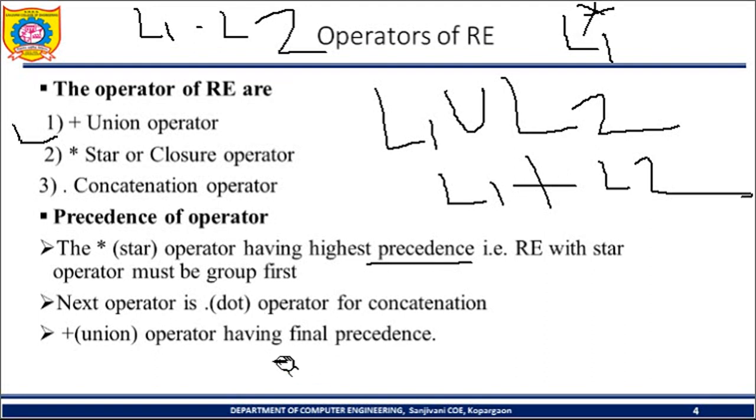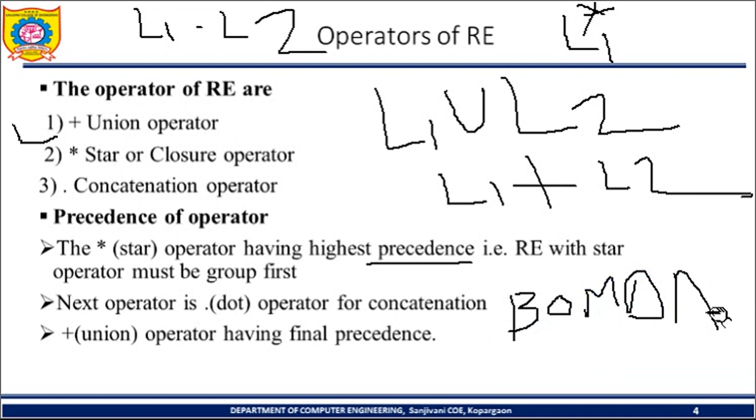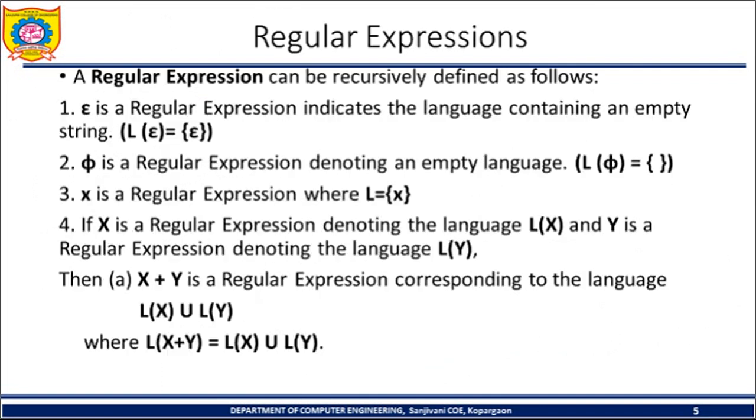We know BODMAS rule, that is, bracket, then multiplication, division, addition and subtraction. So these are the priorities related to the addition, multiplication, division operators. Same here for these three operators: the star operator has the highest precedence, the dot operator has the next precedence, and the plus operator has the final or lowest precedence or priority.